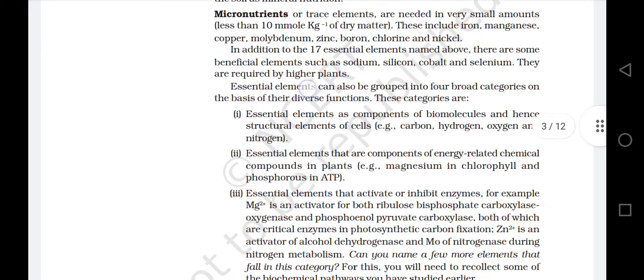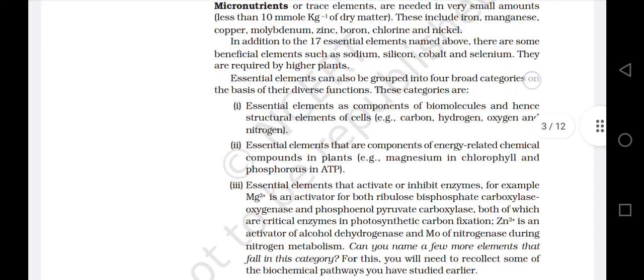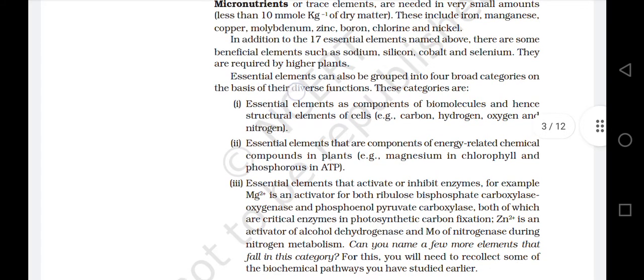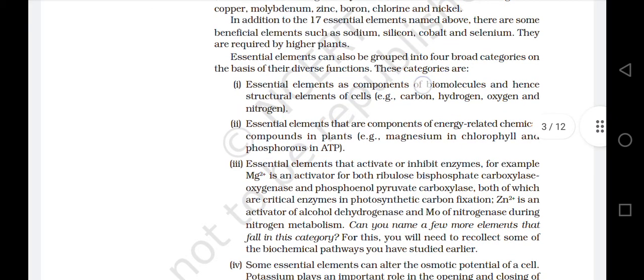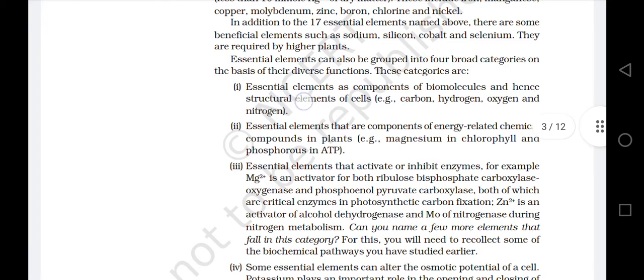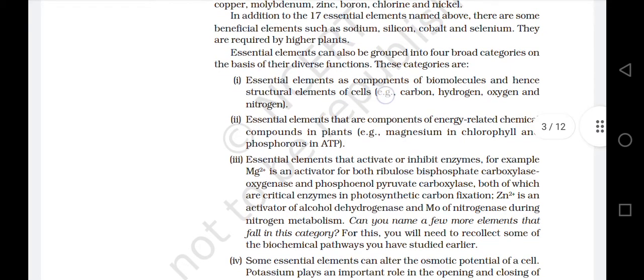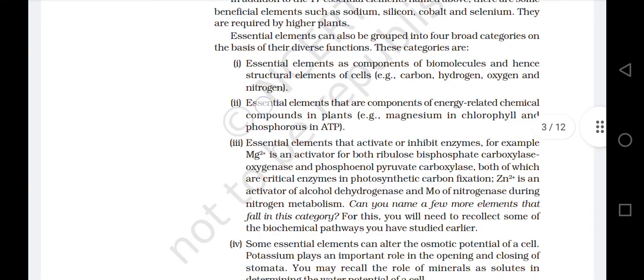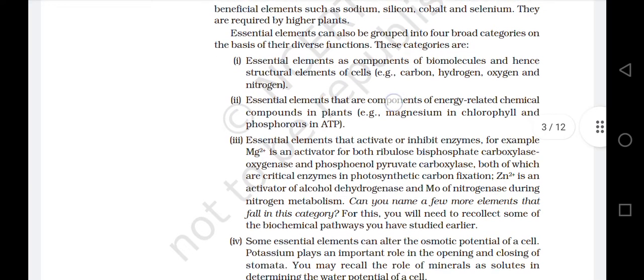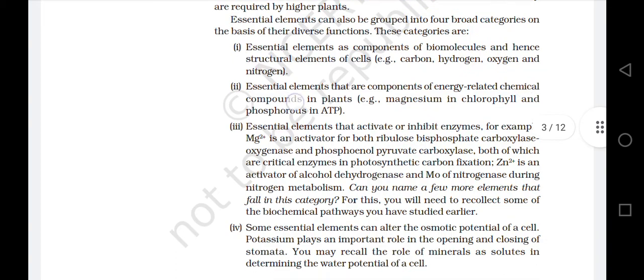Essential elements can also be grouped into four broad categories on the basis of their diverse functions. These categories are: 1. Essential elements as components of biomolecules and hence structural elements of cells. Example: carbon, hydrogen, oxygen, and nitrogen. 2. Essential elements that are components of energy related chemical compounds in plants.